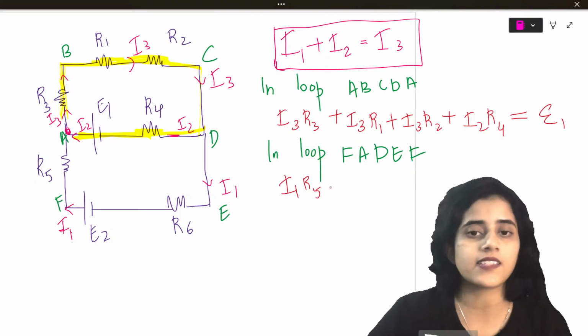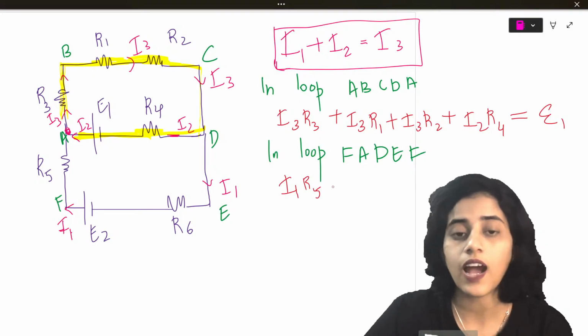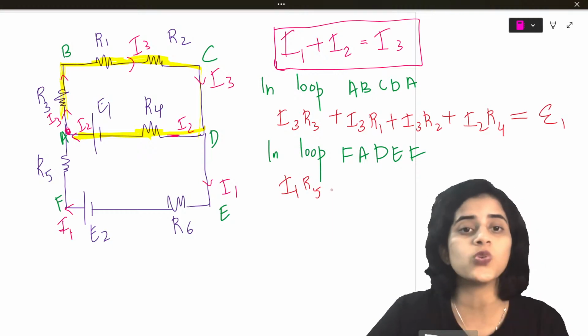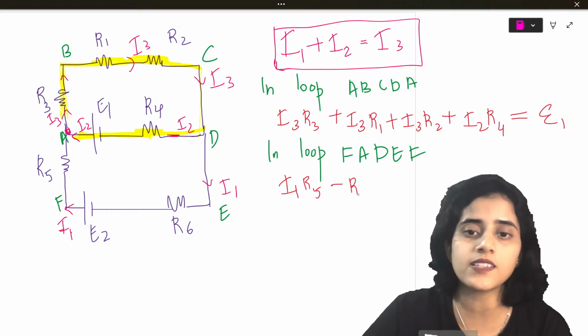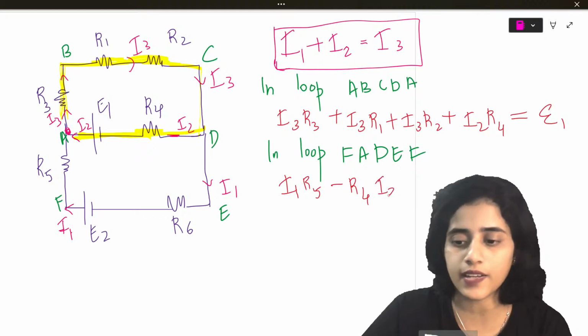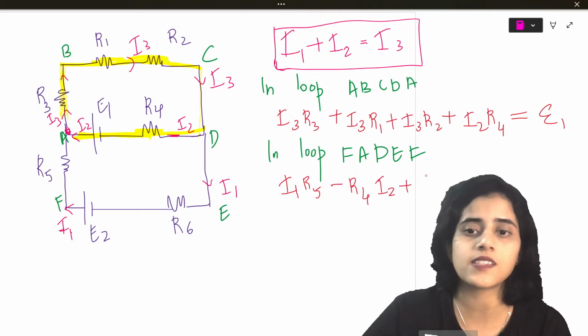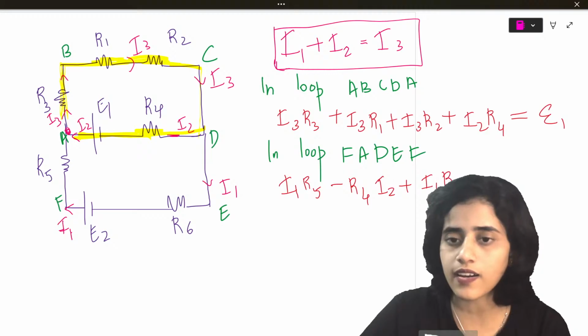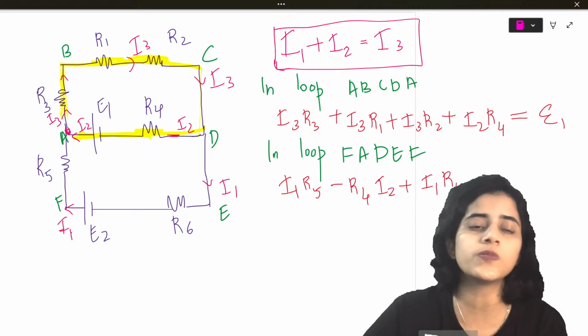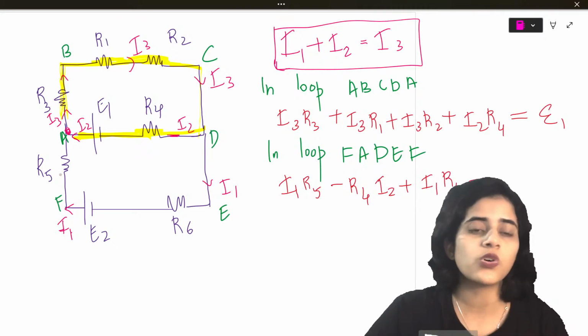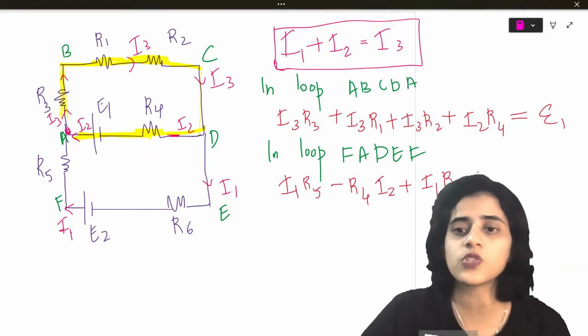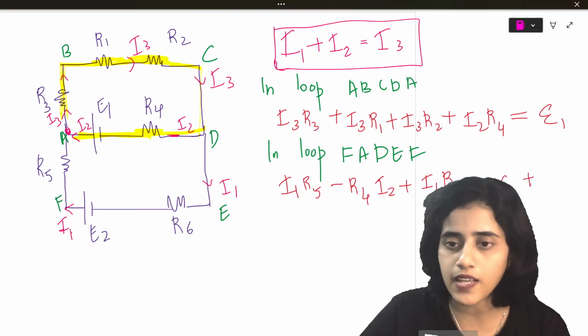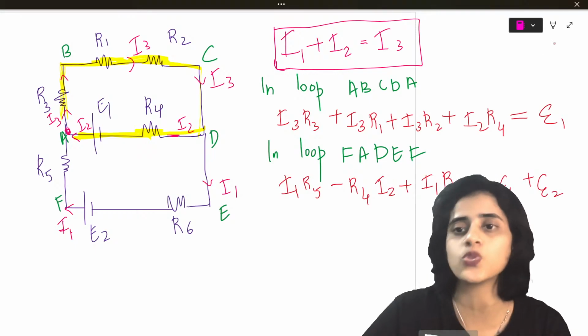Okay, I'll put only the resistors first. Then I'll go to R2, sorry, I2. I2 is negative. Minus R4 I2 plus I1 R6 is equal to the two cells. The first cell is from positive, so it's minus E1. The second cell is plus E2.